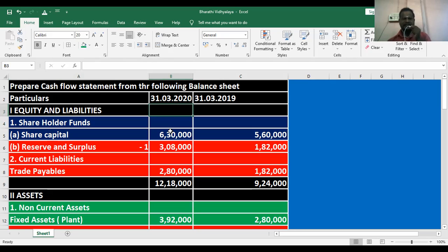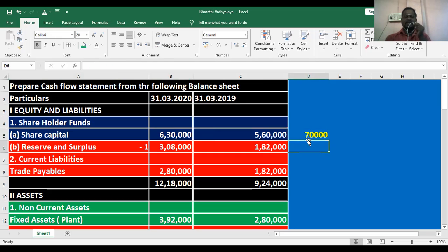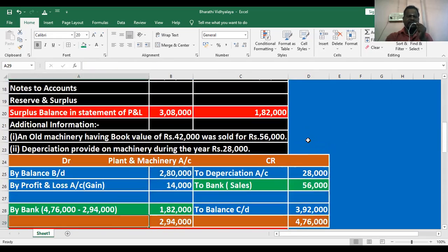What is the current year, sir? 6,30,000 minus 5,60,000. Current year minus previous year, 70,000. Answer: plus means cash inflow, minus means cash outflow. They are given only one activity.